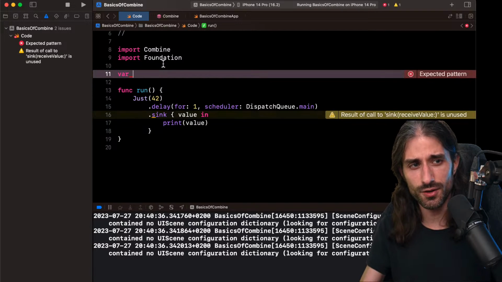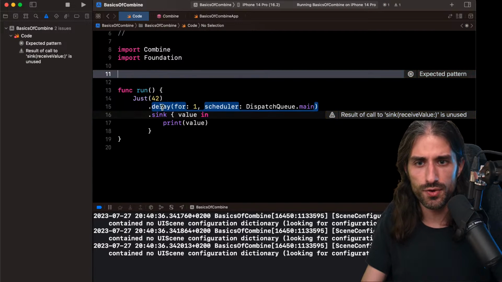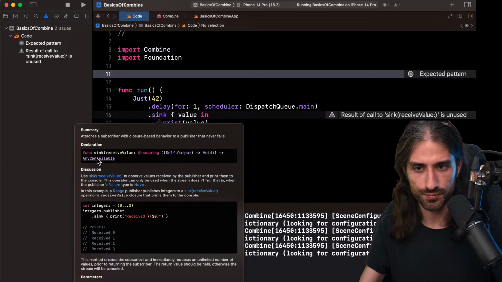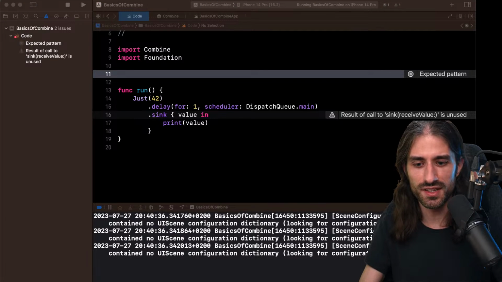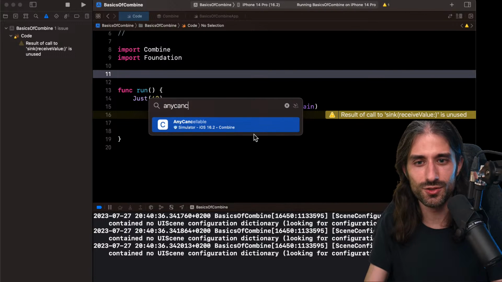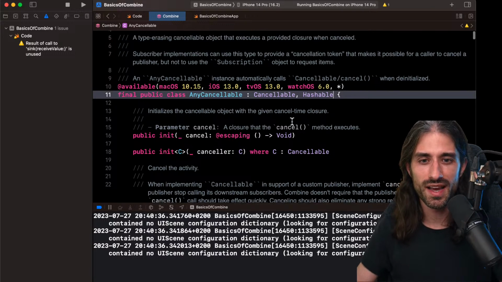So first, before I tell you where to put it, let's see how we actually store it, because I didn't tell you how you store a subscription. If we look at what sink returns, you can see that it returns an AnyCancellable. You know how I like to do things. Let's take a look at what AnyCancellable is. So I'm going to open it. AnyCancellable, you can see it's a class that conforms to Cancellable, also to Hashable, because as you will see, we will often be storing it in a set, and in a set you need to store hashable elements.